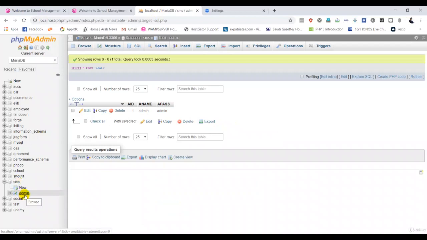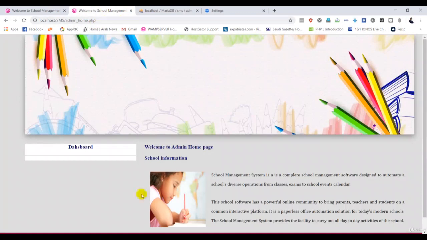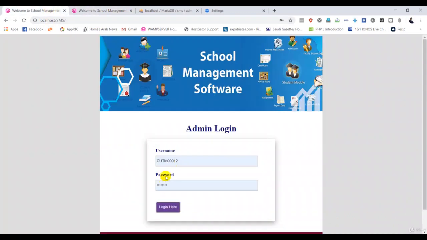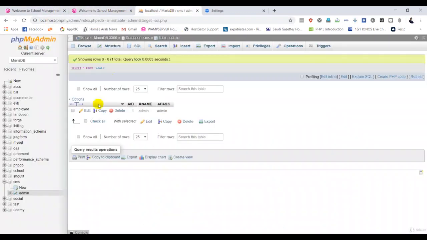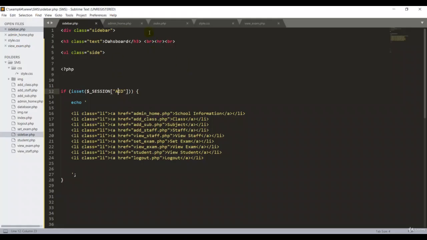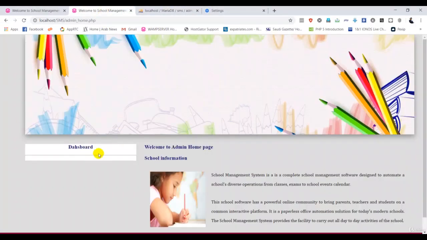In that we have an admin, then we have one record called admin and admin. So if I use the admin and admin, I should redirect to the admin home page. Only then will I get an ID here, and the system will automatically print this list on the admin homepage. So still we haven't set the query in our index.php.